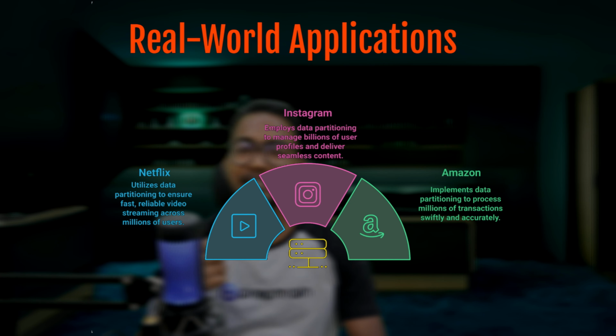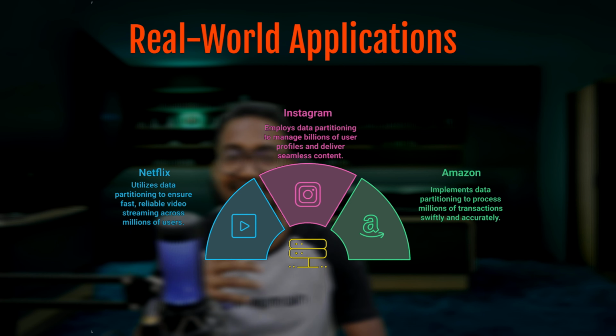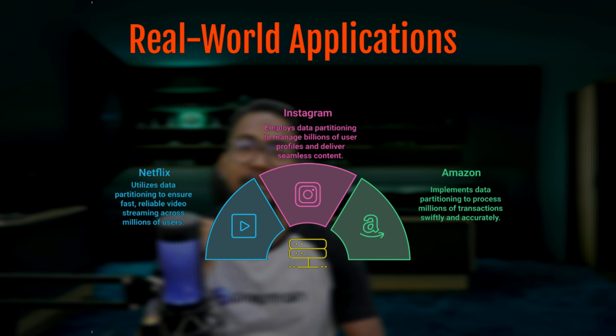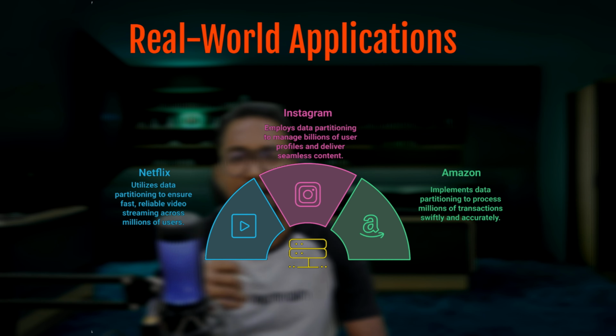So Netflix is a prime example of how data partitioning can help deliver fast and reliable video streaming. By partitioning video data across multiple servers, Netflix ensures that you can stream content quickly and reliably. Even during peak times when millions of people are watching at once, the partitioned data allows Netflix to distribute the workload efficiently, ensuring minimal buffering and fast loading time.